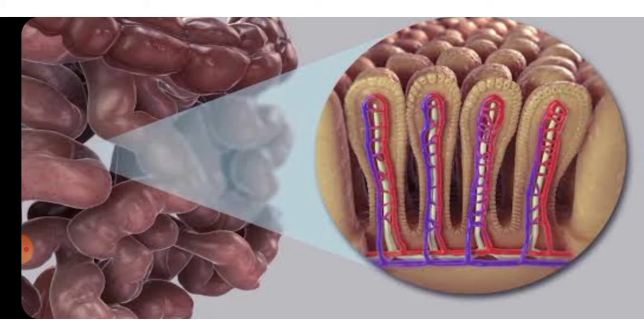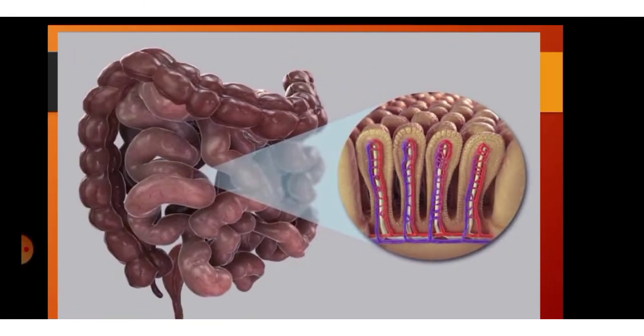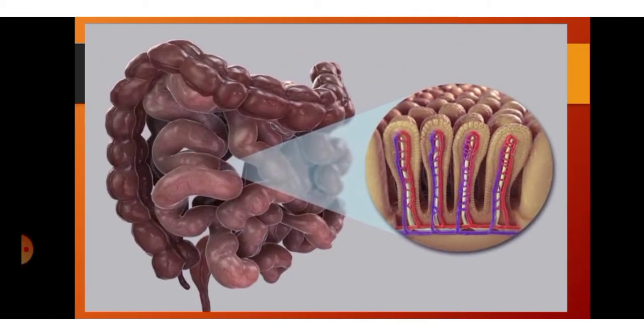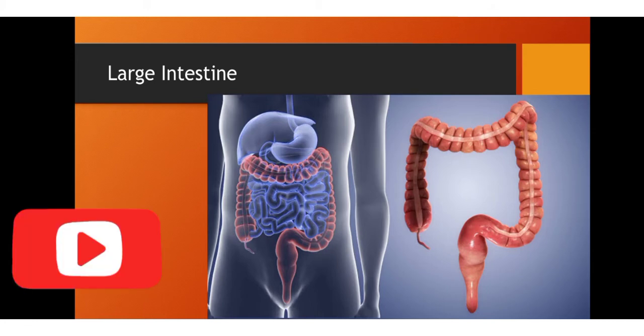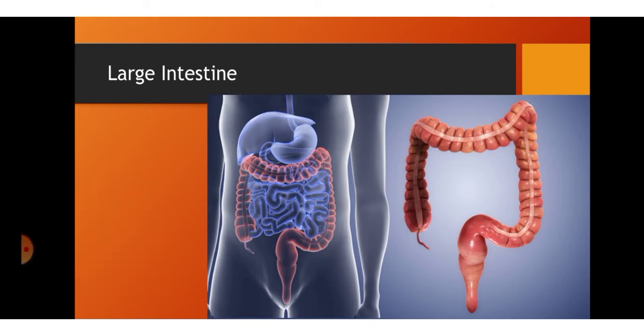Absorption of water takes place in the large intestine. We know that absorption of minerals and water takes place in the large intestine. Next is the assimilation process. In this process, the food which is in the simplest form and has been absorbed is oxidized to release energy. The energy is required to carry out various functions of our body.